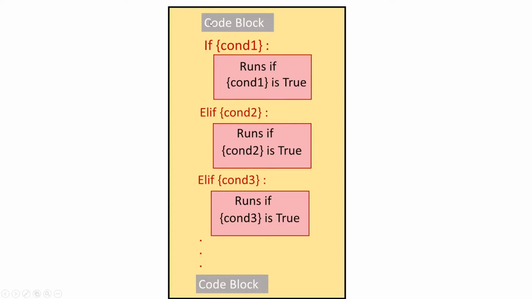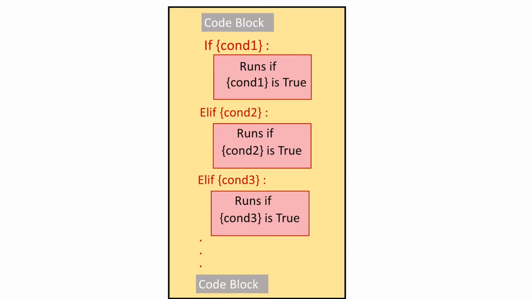You have some code that you have written above your if statement. Now you will have first the if keyword, then your condition that is to be checked, that is condition 1, then a colon, and then on the next line some space, that is called indentation, and you write what should be done if condition 1 is true.